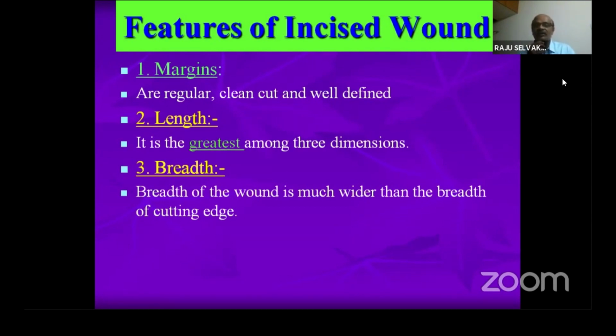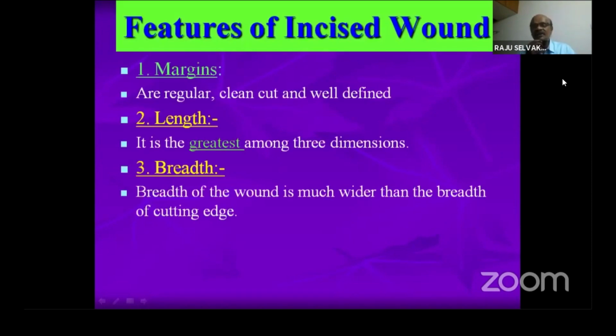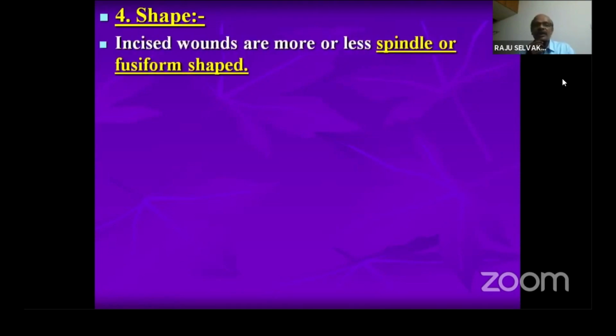The breadth of the wound is much wider than the breadth of the cutting edge, because of the elasticity, both sides of the tissue widen. So it is not the same as the breadth of the weapon. Next slide, please. So, the shape of the incised wound. Usually, incised wounds are more or less spindle or fusiform in shape. It is spindle shaped.